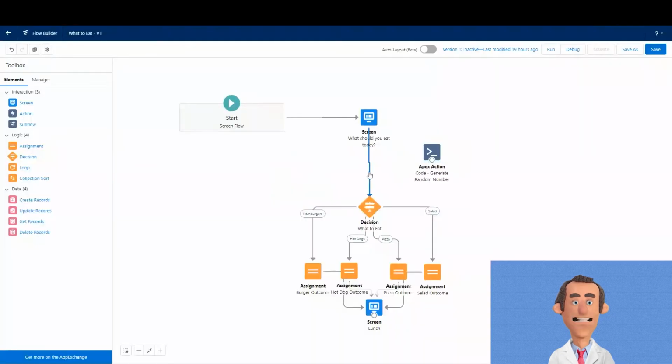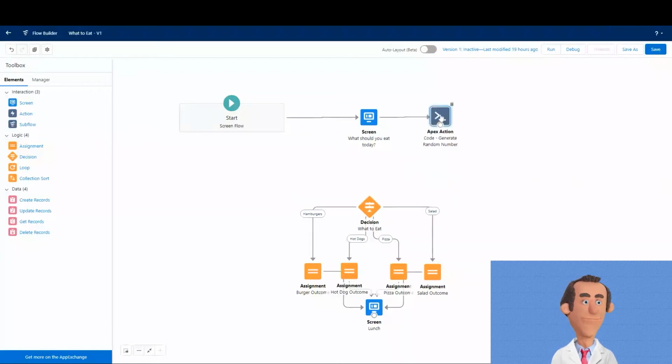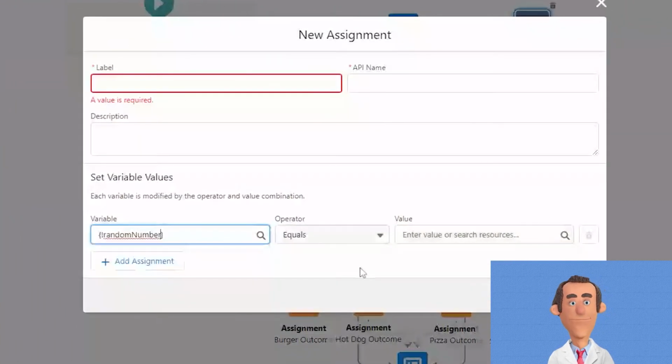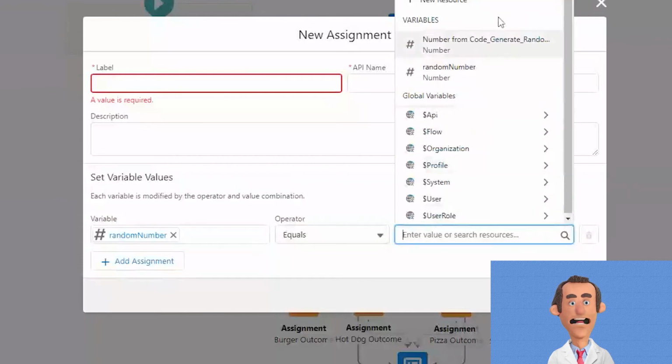In this case, to keep the demonstration simple, this invocable code method will only return a random number from 1 to 3. I'm changing the code flow to access the Apex method. As well, I will now create an assignment that will assign the value of random number to the value retrieved from the Apex code.